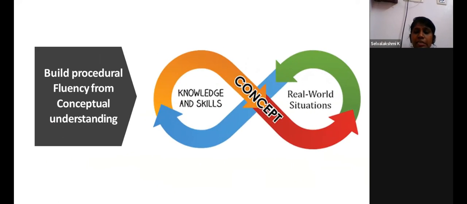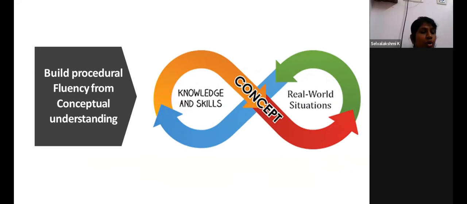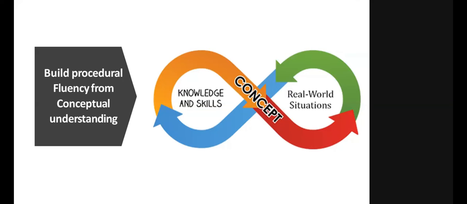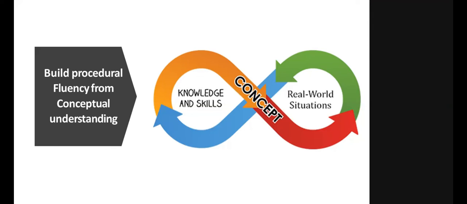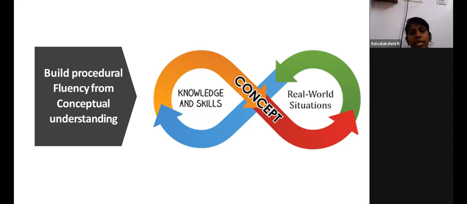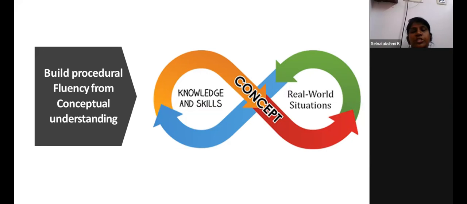Accessible means easily reachable. Next, build the procedural fluency. What do you mean by procedural fluency? As I said, it's a sequence of mathematical operations. How is it possible? Only from conceptual understanding. Only if we have understood the concept can procedural fluency be built. Once we build the procedural fluency, automatically your computational fluency, or the skills, will increase.